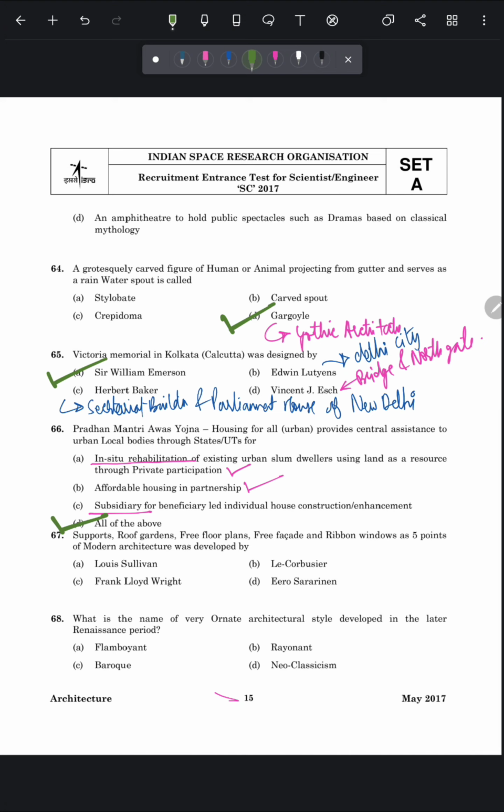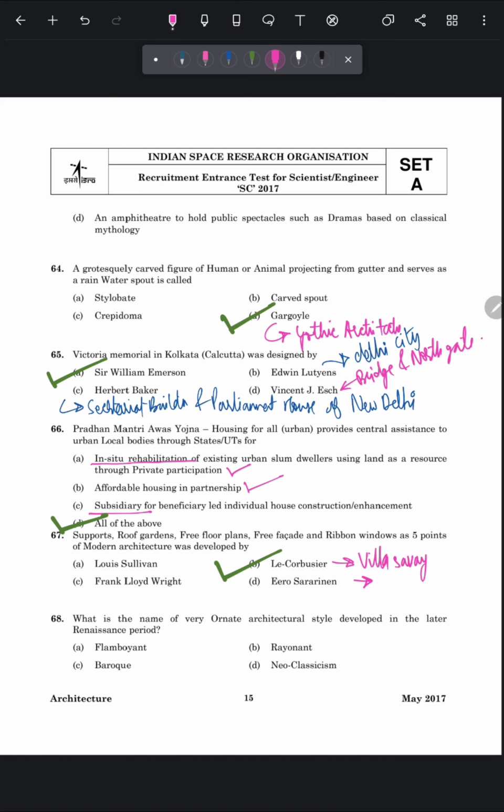Question number 67 is, supports roof gardens, free floor plans, free facade and ribbon windows as 5 points of modern architecture was developed by. So this concept was developed by Le Corbusier and his work Villa Savoye, which is located in Poissy, France, is the famous example of the 5 points of modern architecture concept.